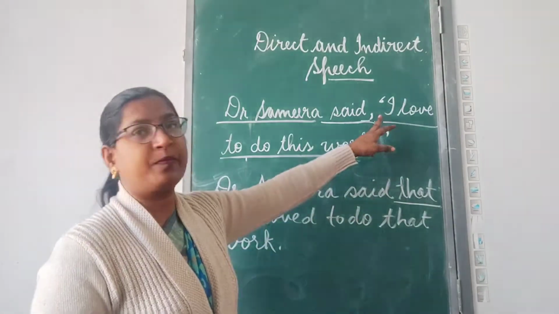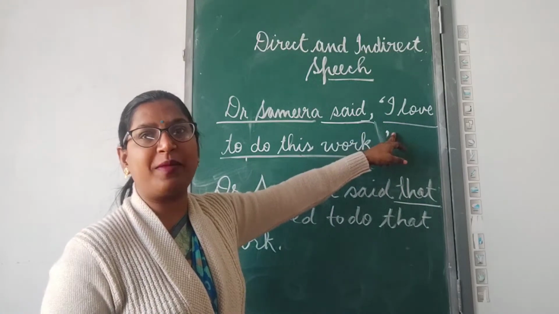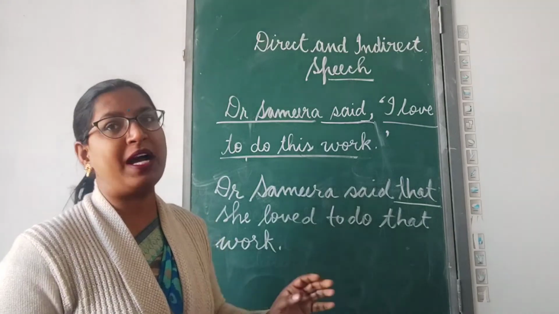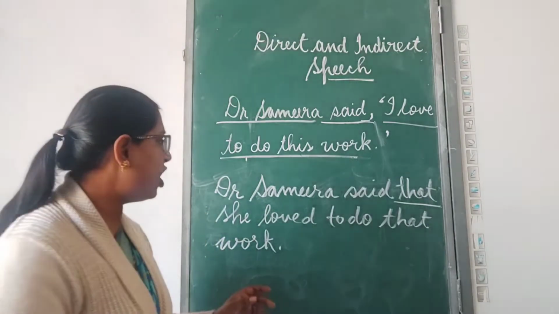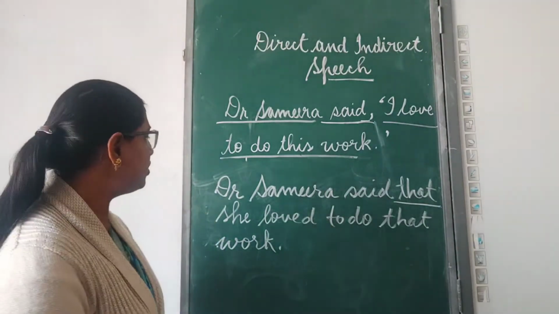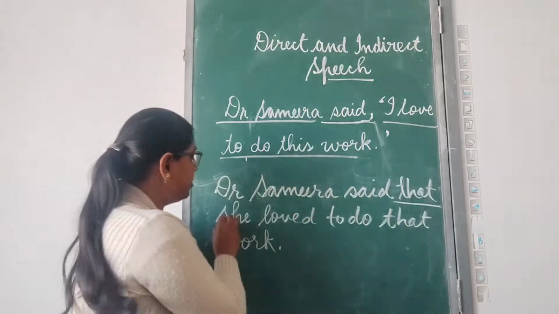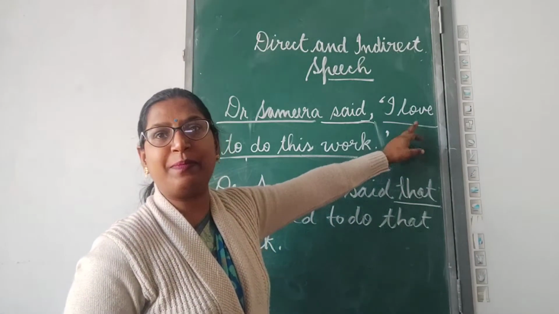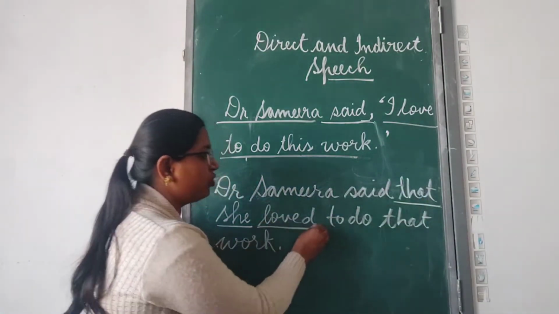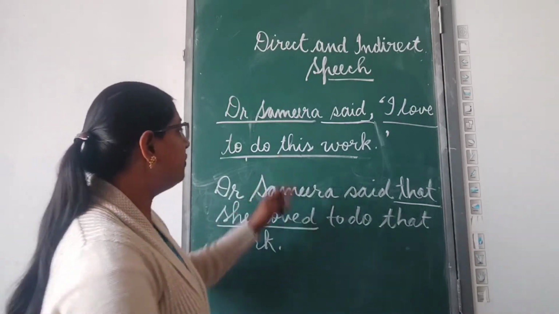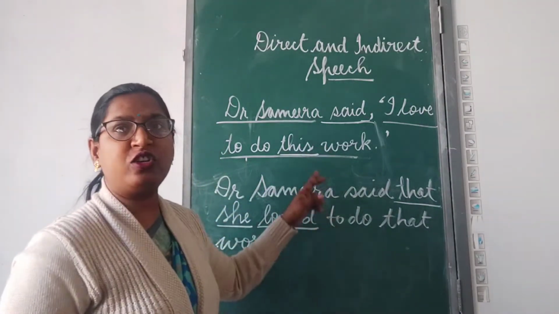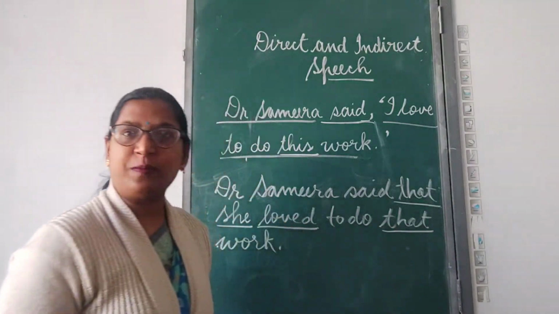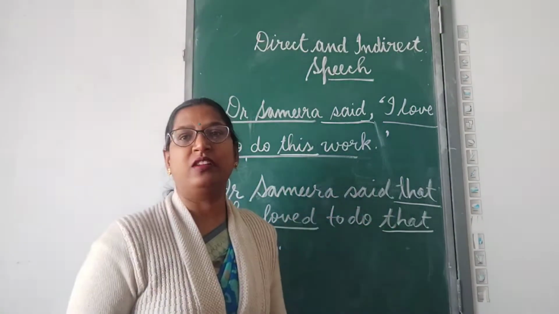The quoted speech, which we wrote in the inverted comma, when changed into indirect speech, we remove the quotation marks. We remove the inverted commas. Clear? Then another change we can see: the pronoun I is changed into she. Here the verb is love, in simple present, and it is changed into loved. The word this, denoting time, place and position, the adverbials are also getting changed. Clear? This is changed to that.